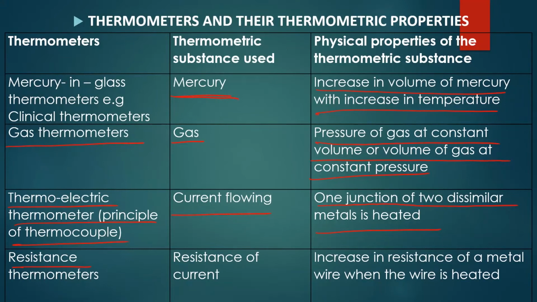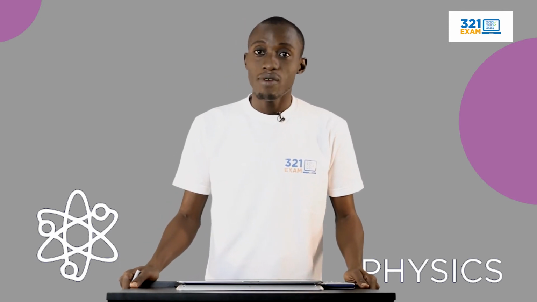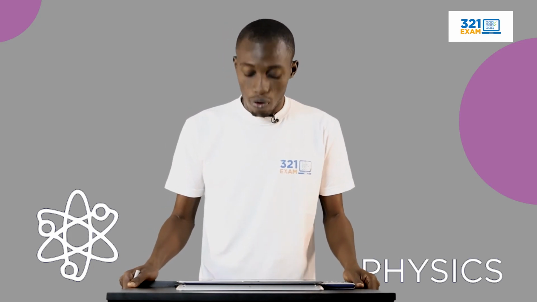And the last one we want to talk about is the resistance thermometer. And the thermometric substance is the resistance of the current. Remember that under current electricity, you are told the definition of resistance, that this is the opposition to the flow of current. That is, that quantity that tends to oppose the flow of current is called the resistance. And that is why conductors have low resistance, because current flows through them easily, while insulators have high resistance because they offer greater opposition to the flow of current, right?